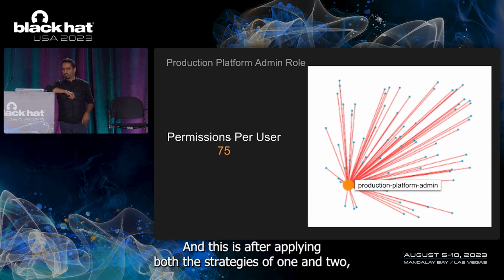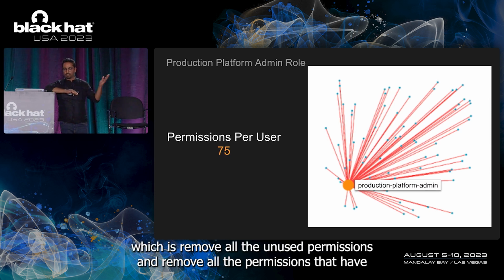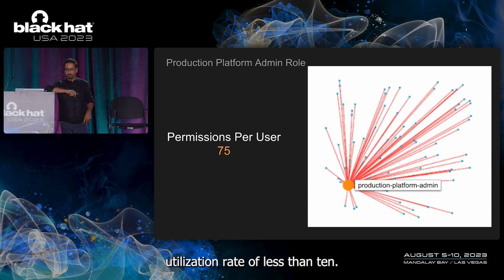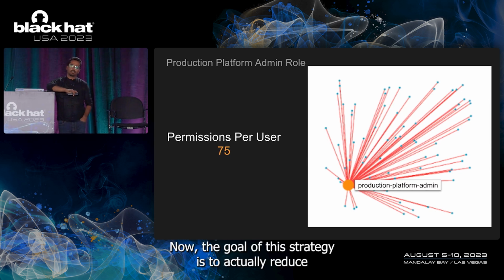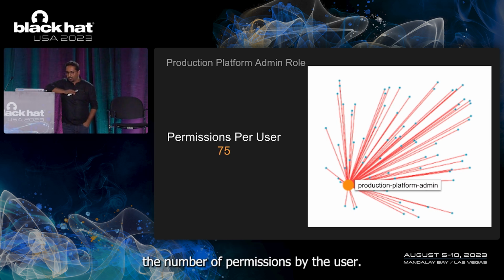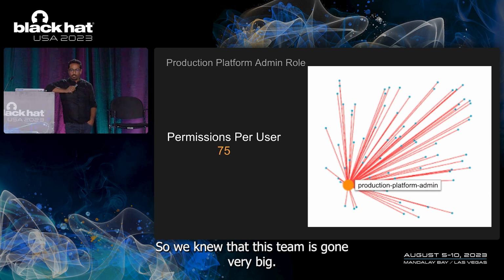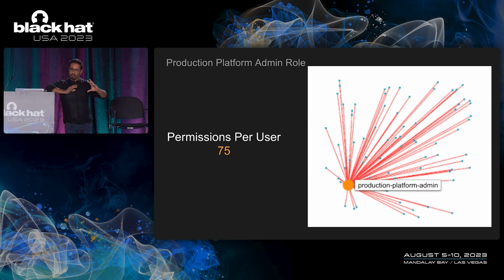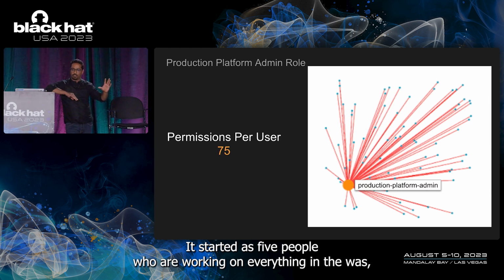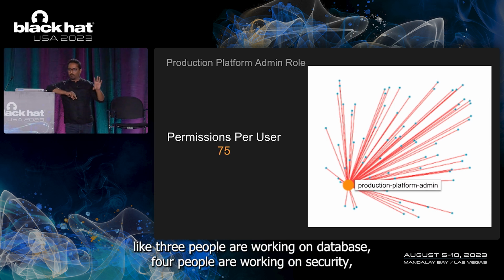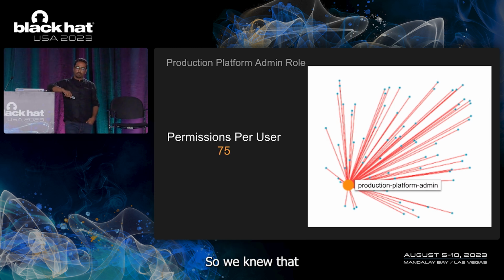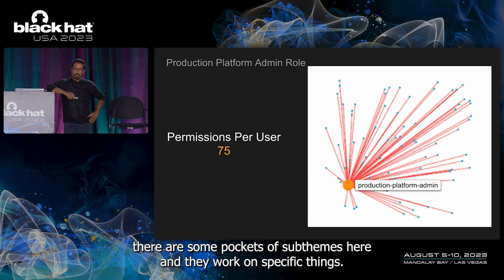And this is after applying both the strategies 1 and 2, which is remove all the unused permissions and remove all the permissions that have a utilization rate of less than 10%. So we are left with 75 permissions for this role. Now the goal of this strategy is to actually reduce the number of permissions per user. So we knew that this team has gone very big. It started as 5 people who were working on everything in AWS, but now it has gone big, and people are working on some specific areas. Like 3 people are working on database, 4 people are working on security, a couple of people in developer productivity. So we knew that there are some pockets of sub-teams here, and they work on specific things.